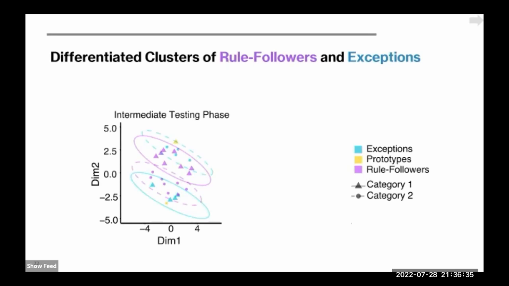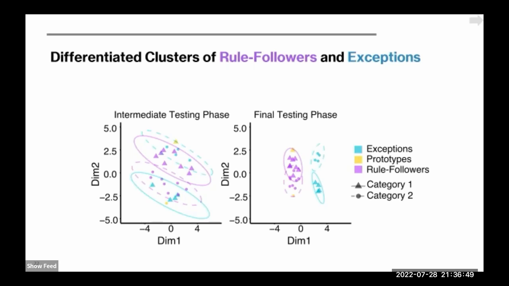Before exception learning, exceptions as shown by the blue points were intermixed with rule followers as shown by the purple points from competing categories due to the perceptual overlap. But after exceptions were learned, these items formed their unique clusters away from rule followers within and between categories. These findings imply that the learning of rule plus exception categories can give rise to rule follower and exception clusters that are differentiated from each other in the representational space.